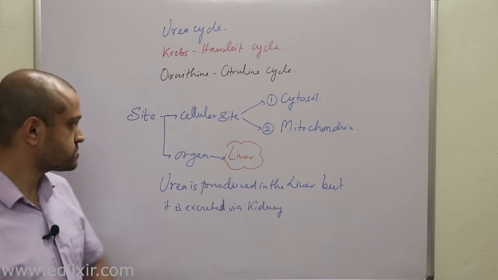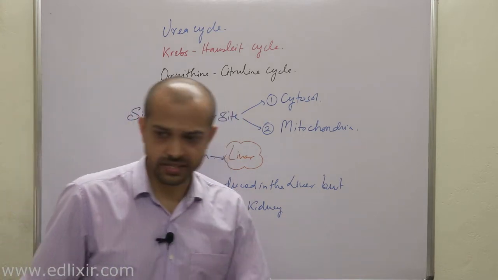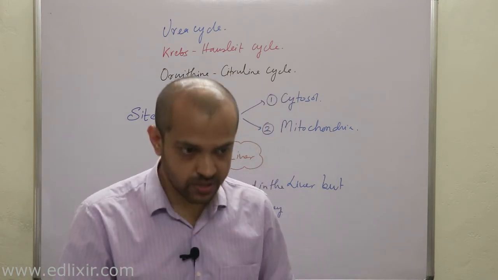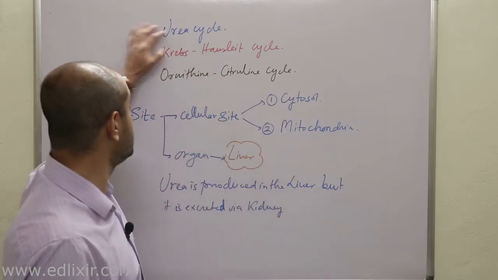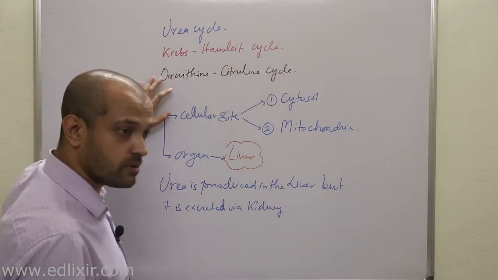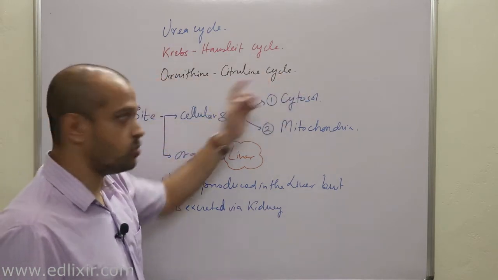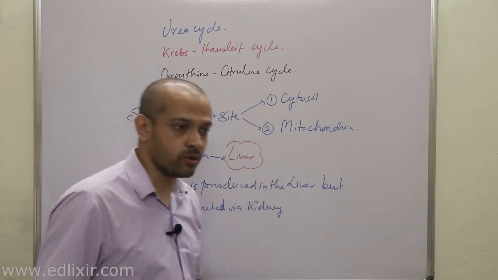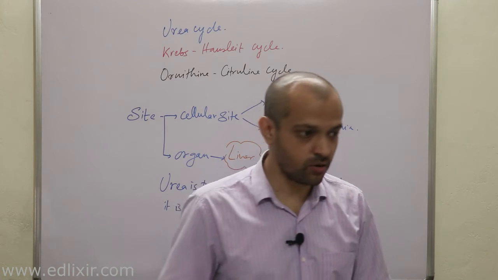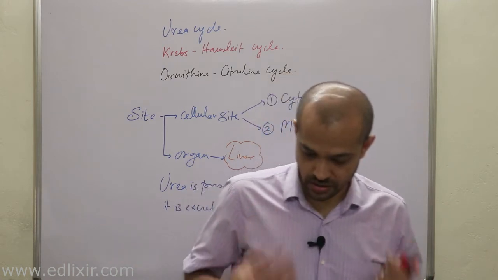Now we will be discussing the details of the biochemical steps of the urea cycle, or Krebs-Henseleit cycle, which is also known as the ornithine-citrulline cycle. Ornithine and citrulline are non-proteinogenic amino acids which don't have any codons. That's why they are not part of our protein.